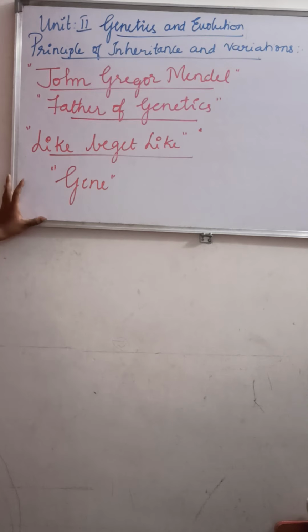Now let us look into a brief history about the scientist called the father of genetics, John Gregor Mendel.